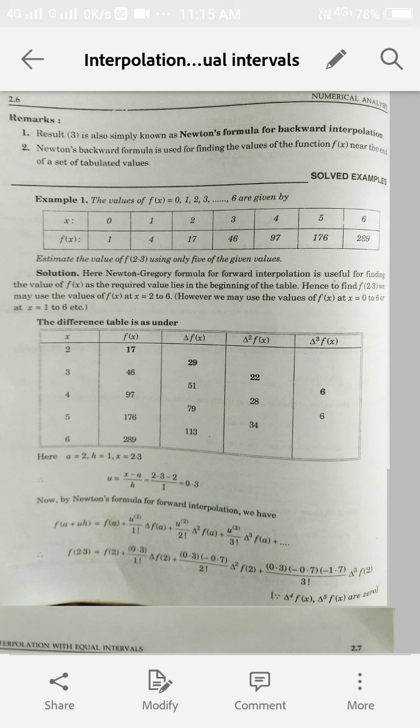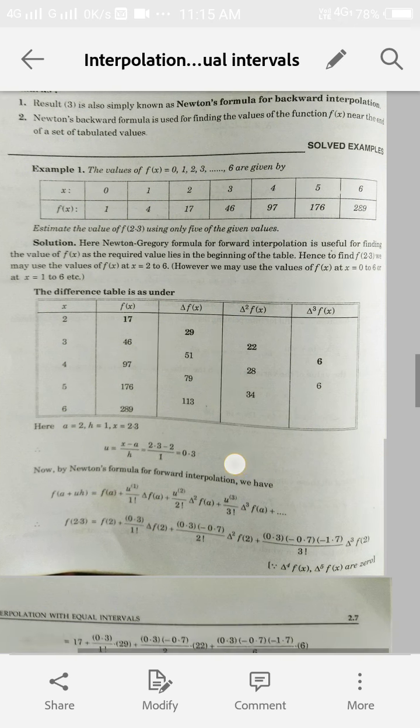Now, because we are to find the value at 2.3, and 2.3 lies near the beginning of the table, we use 2 as the value of a. Here the values of x are equally spaced and the equal gap is 1, so we take h as 1. We are to find the value of the function at 2.3, so we take x as 2.3. First we find u, that is (x minus a) upon h, and the value of u comes out to be 0.3.